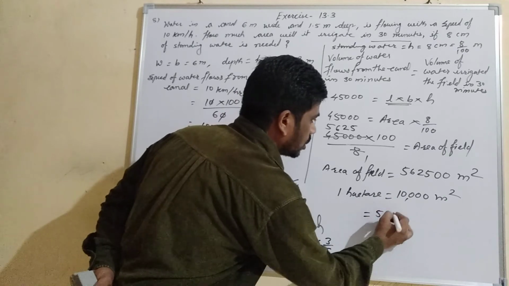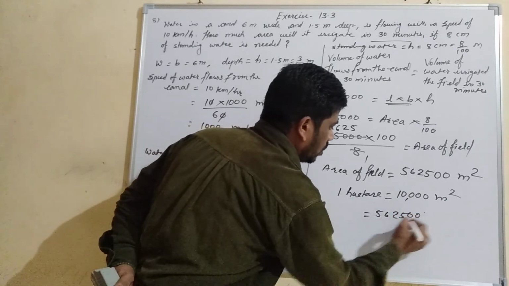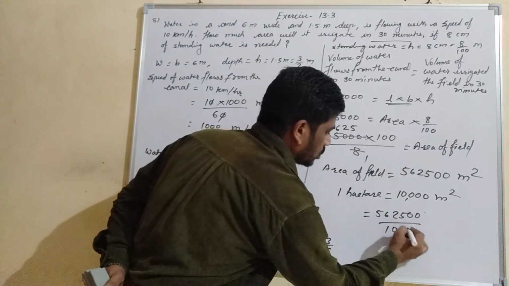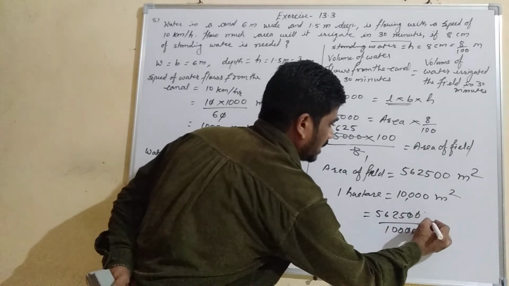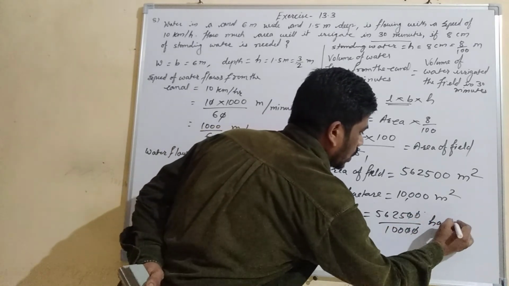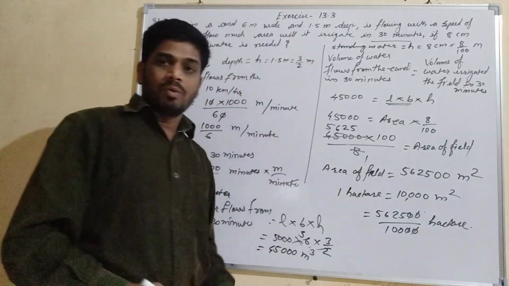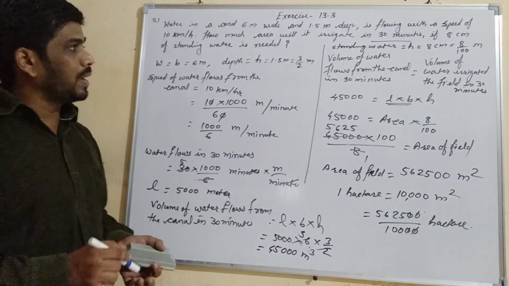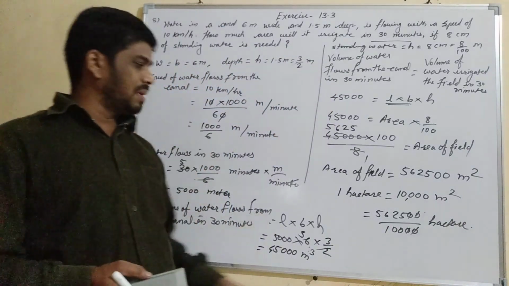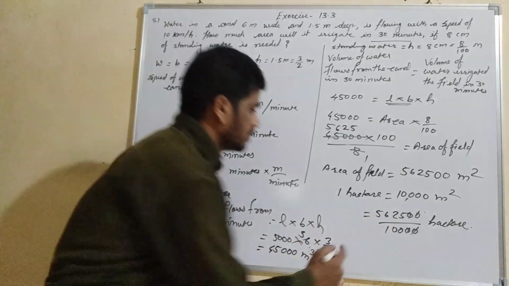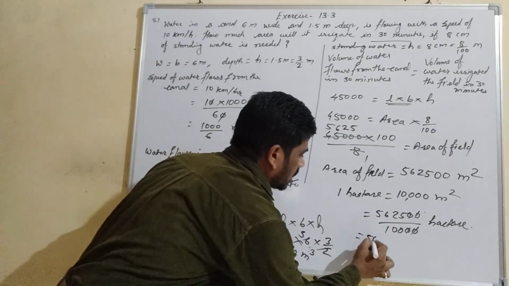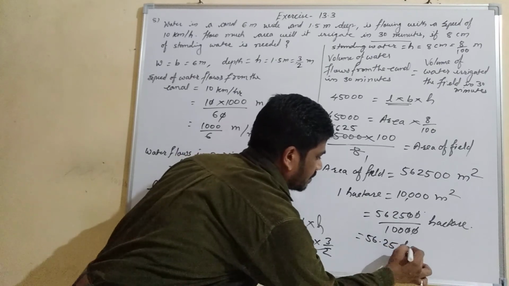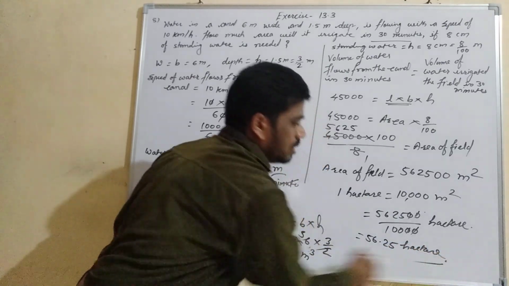So 562500 divided by 10,000, the zeros cancel, and it will be hectare. So the area of the field which will be irrigated in 30 minutes will be 56.25 hectare. Okay, you can write that.